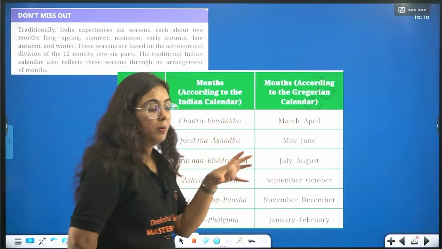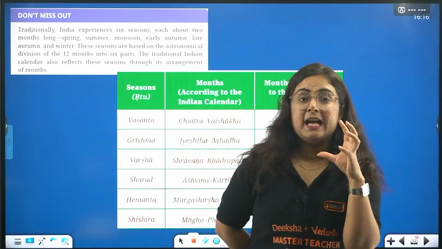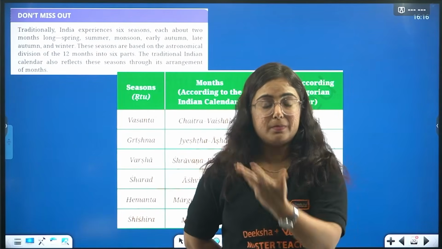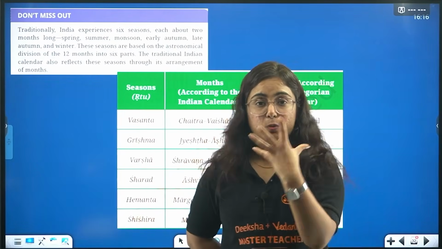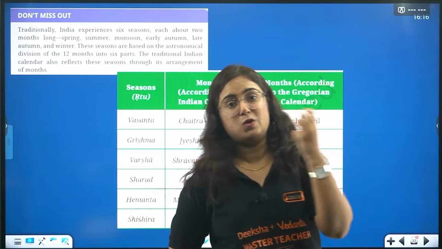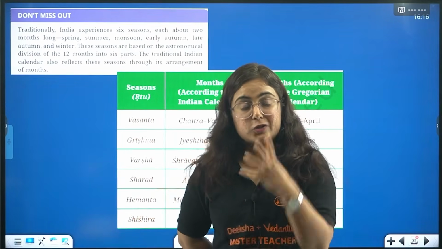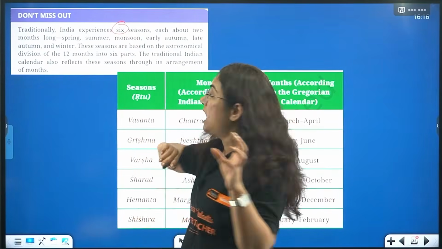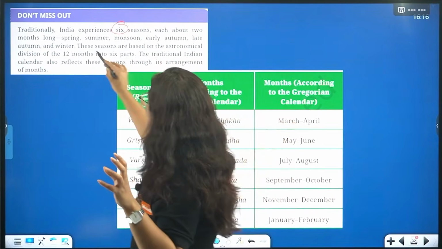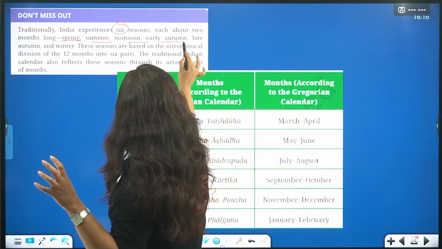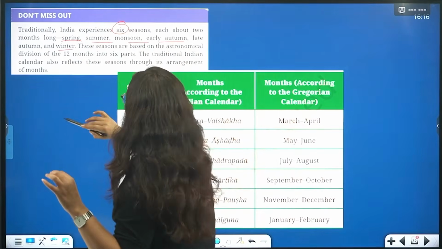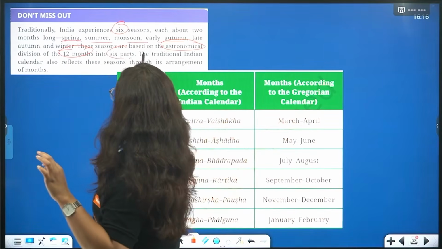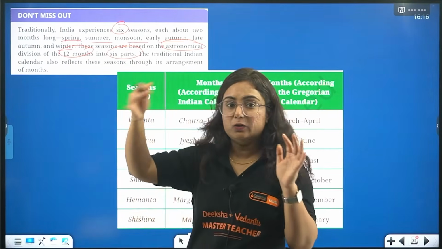India, na, let me tell you about the ancient text which clearly had a detailed description about the science, the mathematics, the astronomy, the meteorological things, the summer season, winter season, monsoon season, how does this occur and what happens, why. So you know that according to traditionally India experienced 6 seasons according to our ancient text, and that is about spring, summer, monsoon, early autumn, late autumn and winter. The seasons are based on astronomical divisions of 12 months into 6 parts. So those 12 months are divided into 6 seasons.